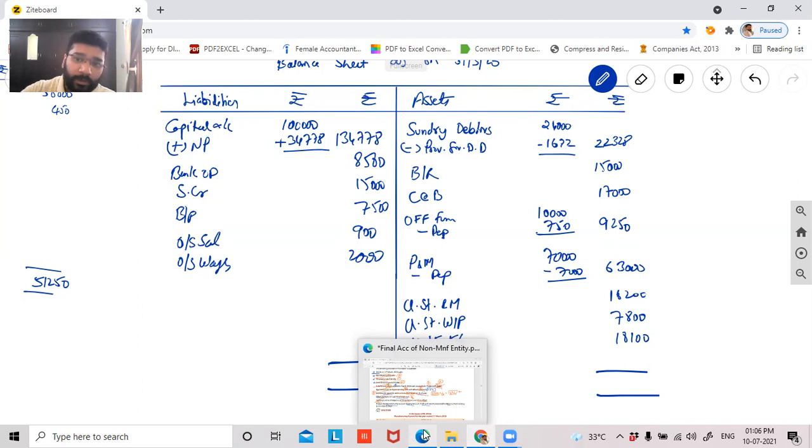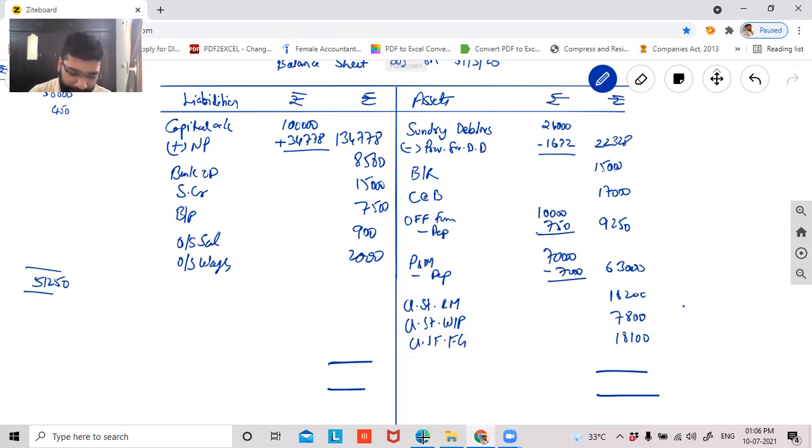Is it matching, guys? What is the total you're getting on the asset side? Please calculate using the calculator. Please do calculate, do not copy. 1,68,678. 1,68,678 asset side. And they should tally with the liability side as well. It's matching, sir. Right.